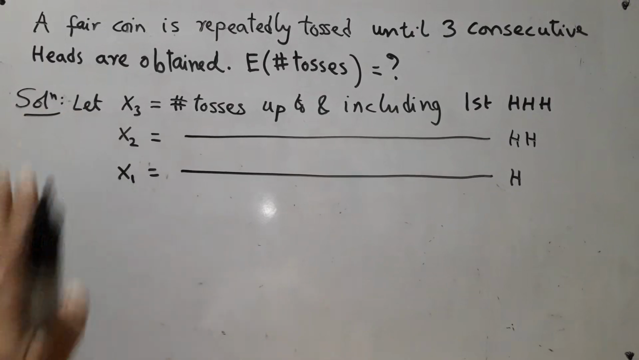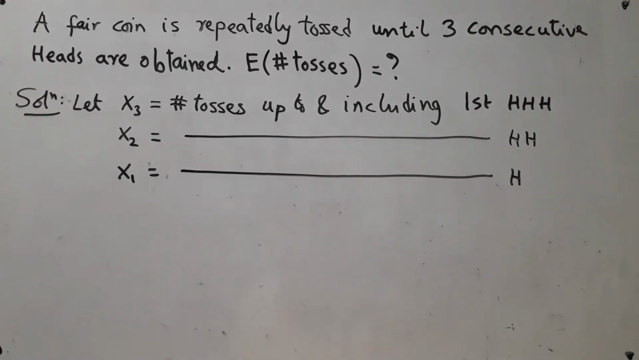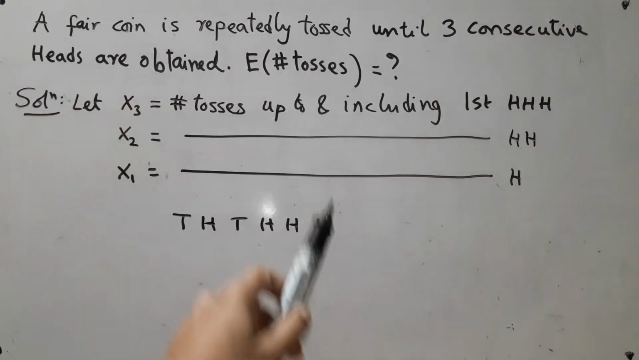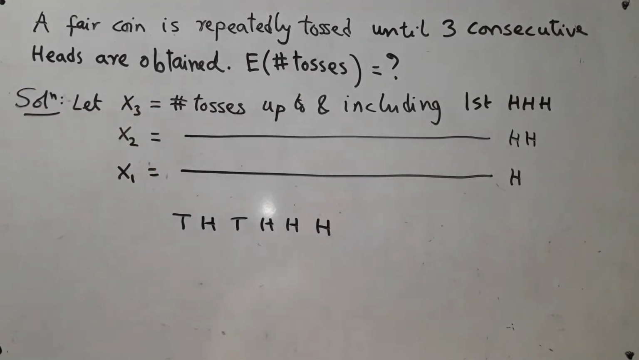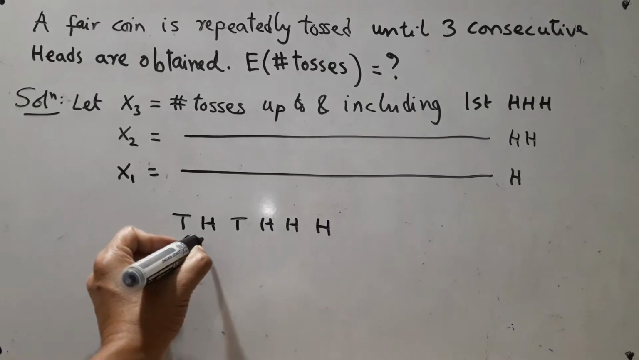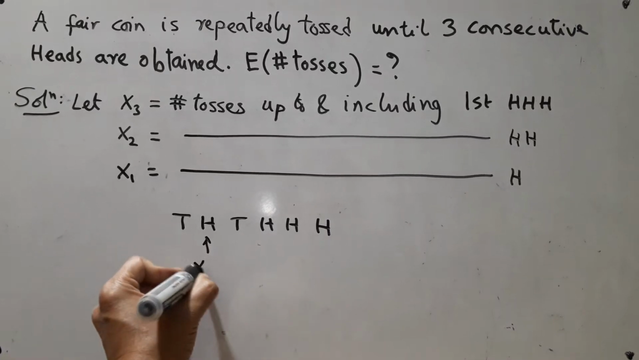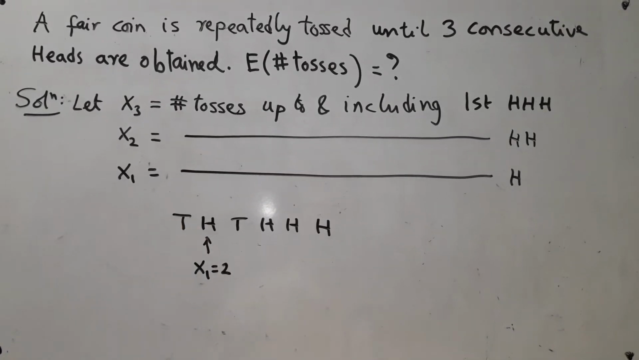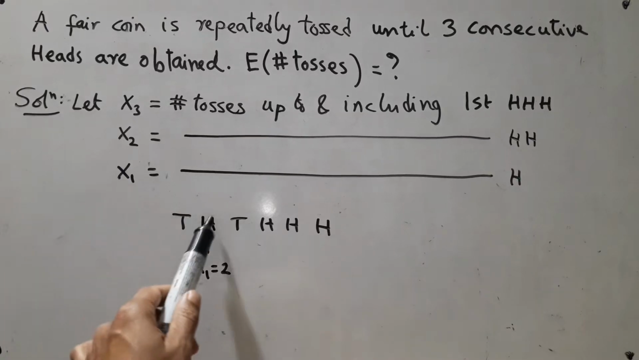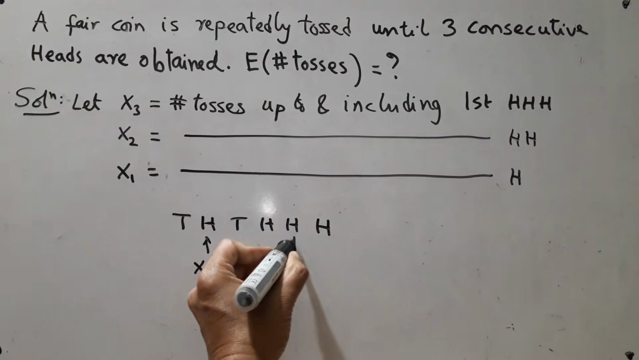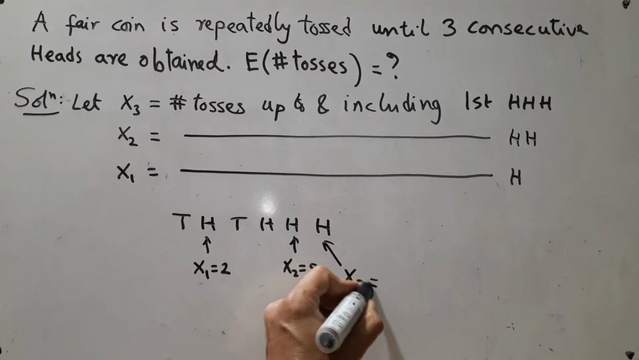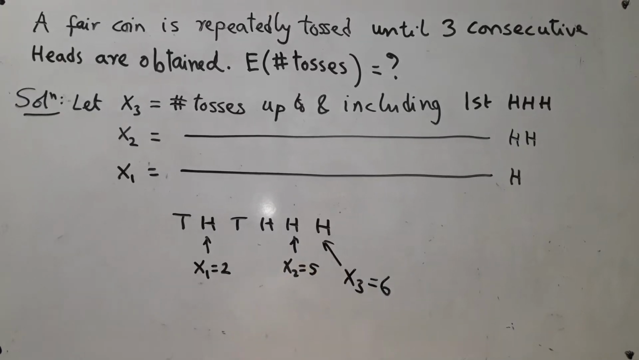Just to make sure that you understand the definition, let's take an example. Suppose our original sequence is like this. Our random experiment was I am repeatedly tossing until I get 3 consecutive heads and I have stopped. So here I have x1 coming here. So x1 will be equal to 2, up to and including the first head. x2 is 1, 2, 3, 4, 5. So I have x2 equal to 5 and x3 is equal to 6. Just an example.